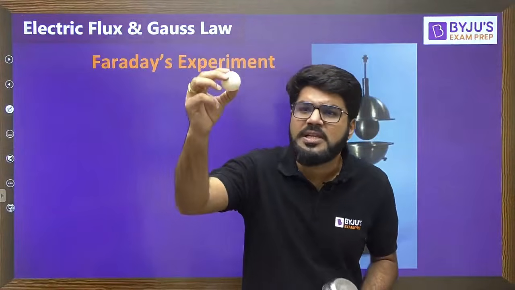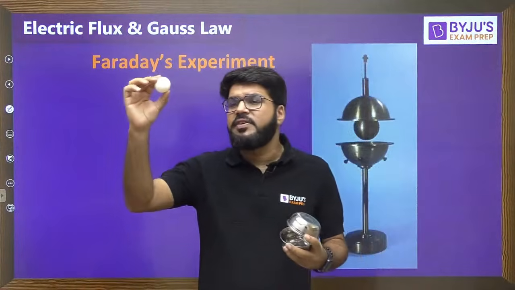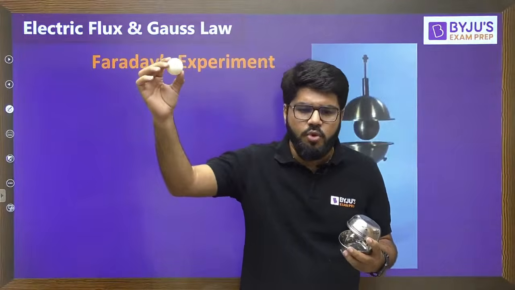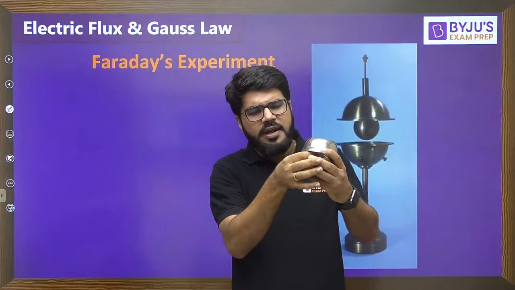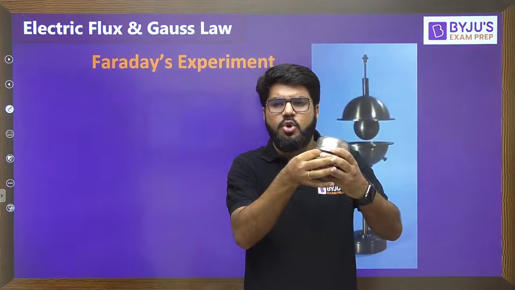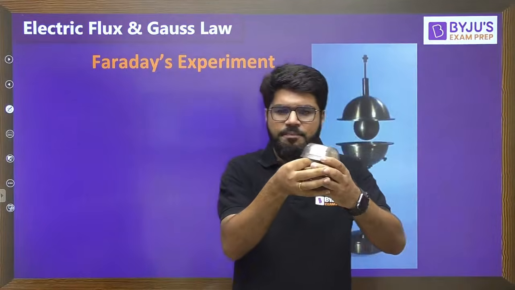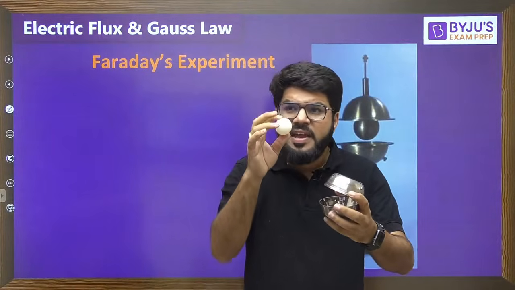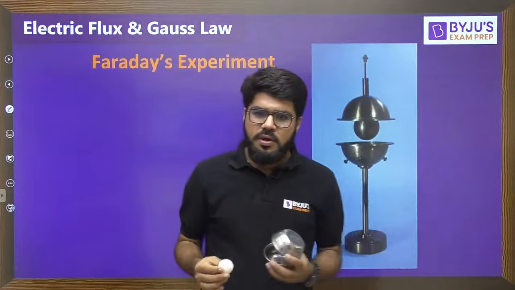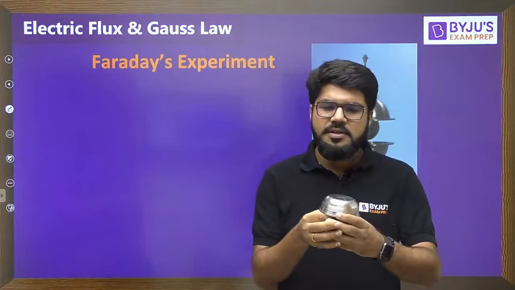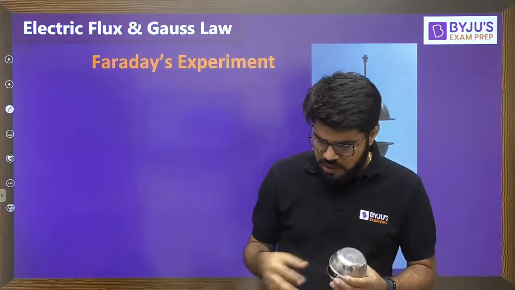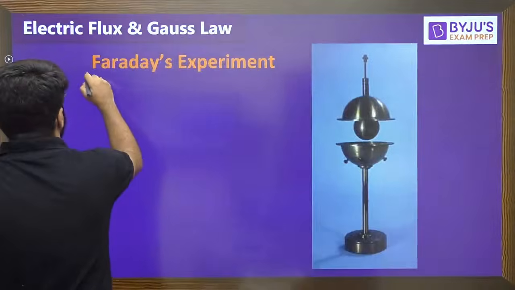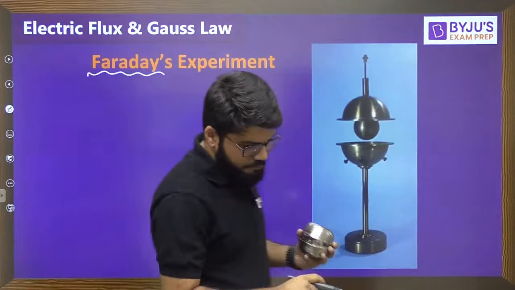Suppose you give it a charge plus Q. So this inner sphere is given a positive known charge of plus Q. It is placed concentric to the outer sphere and the outer sphere is closed. The hemispheres are clamped and the outer sphere was initially discharged. Now, after closing this apparatus, what did Faraday find? What was the development?